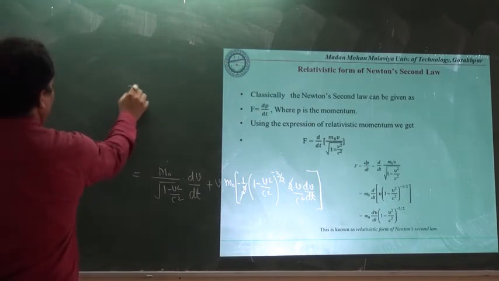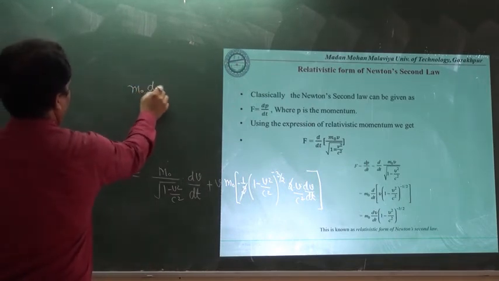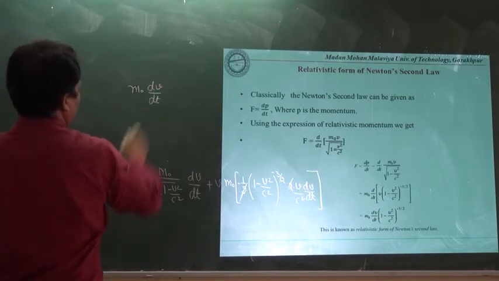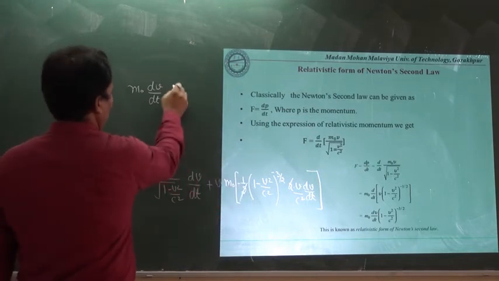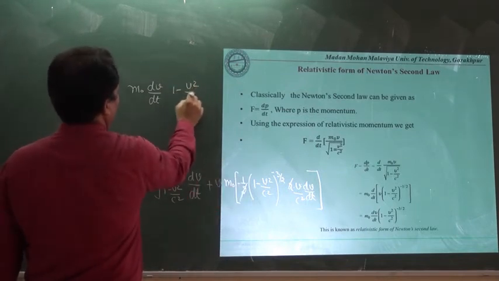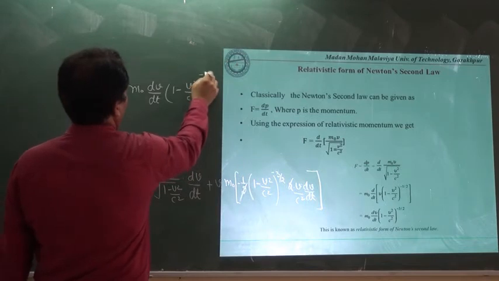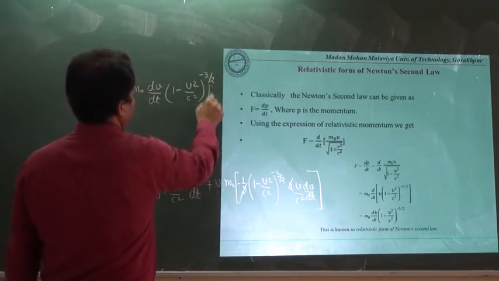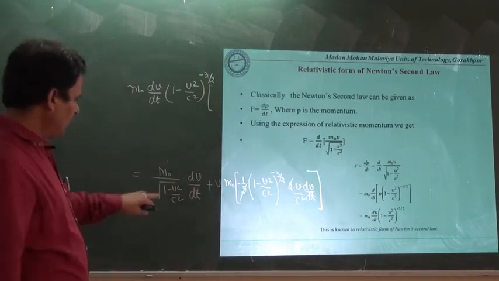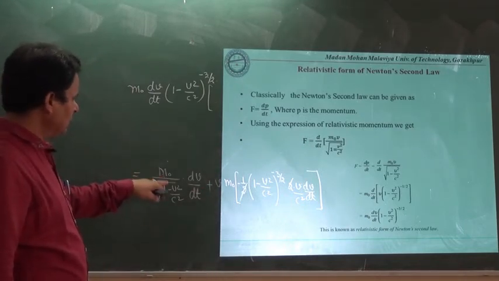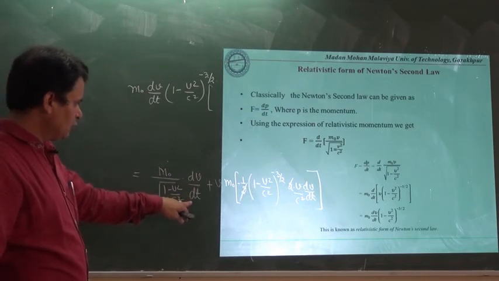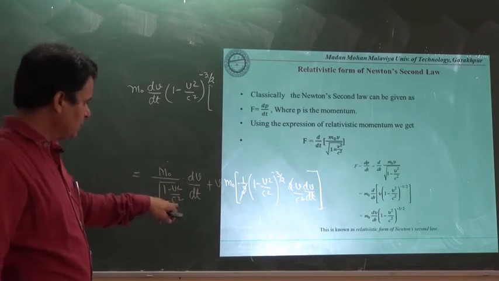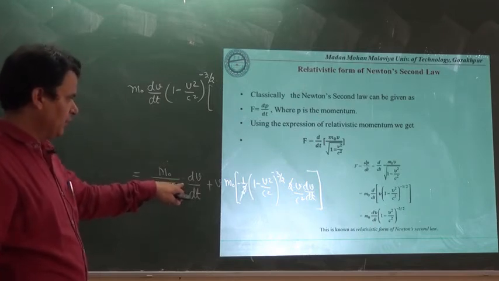Here m0 is a constant that we have outside, and dv upon dt is common, and we are deliberately taking 1 minus v square upon c square whole to the power minus 3 by 2 as a common. Then m0 has been taken outside, dv upon dt has been taken outside, and here only 1 minus v square upon c square to the power minus half is prevailing.